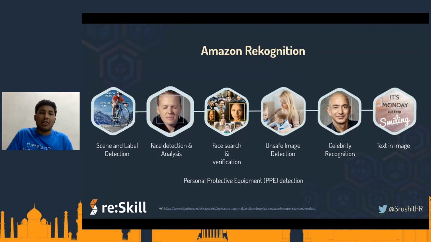Now let me go through each feature one after another. The first one is scene and label detection. Here, in a given image, I can identify the various objects present in the scene. For example, in this one, I can say a cyclist, and of course there is also a confidence percentage. Then there's a bicycle, a person, a path. As you can see, there are a bunch of percentages as well, and the objects are being identified. Then we have face detection and analysis. This is what we will consume today, where we will detect faces in an image.